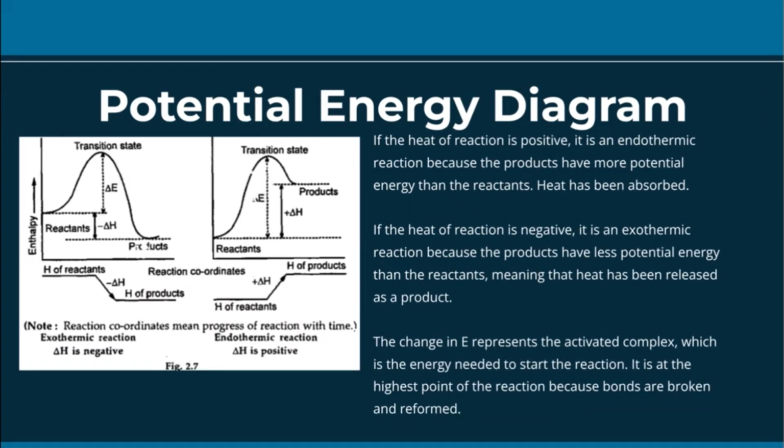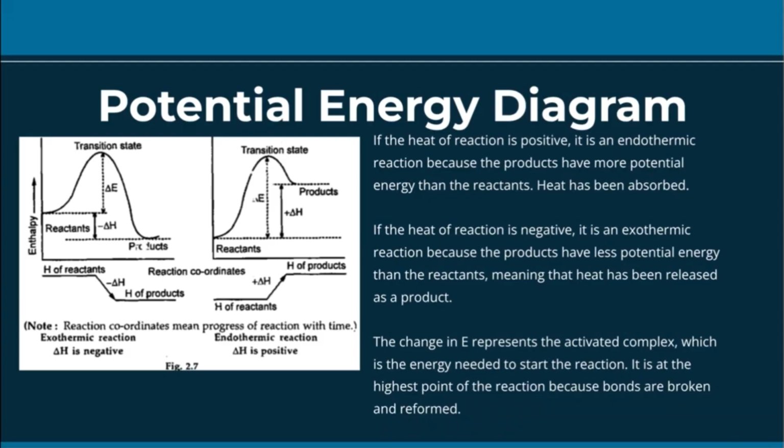Let's move on to talking about potential energy diagrams. If the heat of reaction is positive, like it is in the endothermic reaction, indicated by the positive triangle H, then the reaction is endothermic because the products have more potential energy than the reactants, and this means that heat has been absorbed in the reaction. If the heat of reaction is negative, like it is on the left, then the reaction is exothermic because the products have less potential energy than the reactants, meaning that heat has been released as a product.